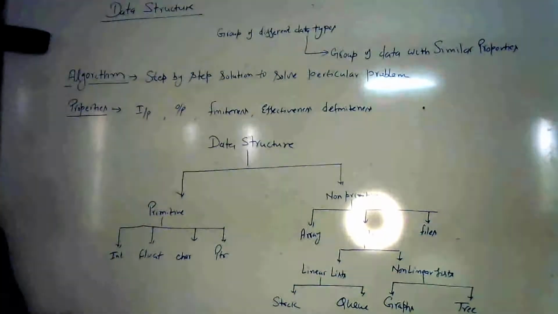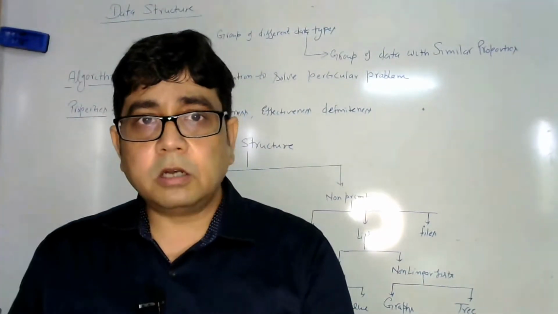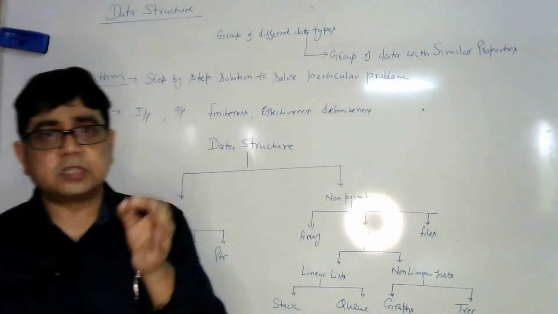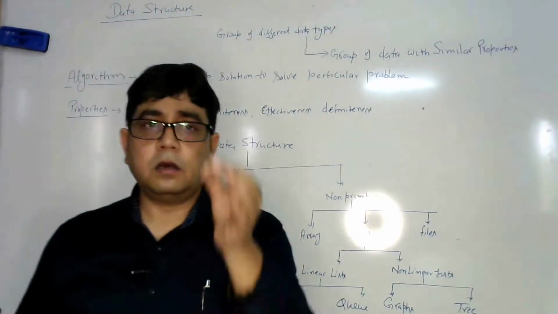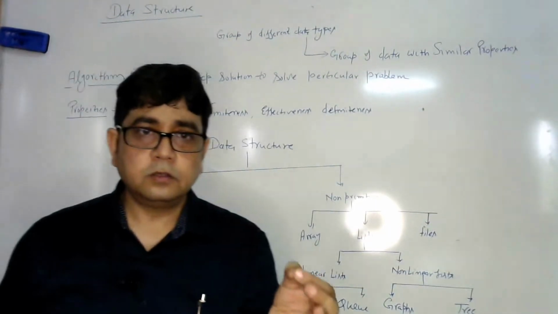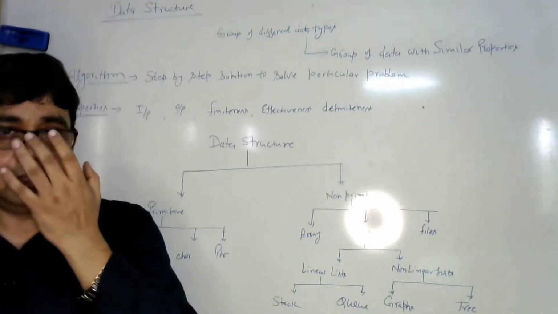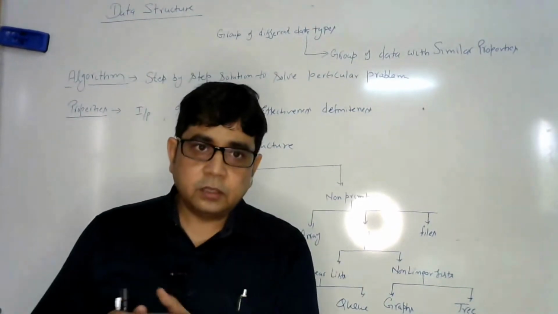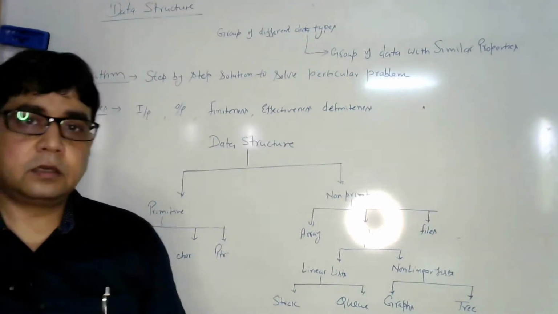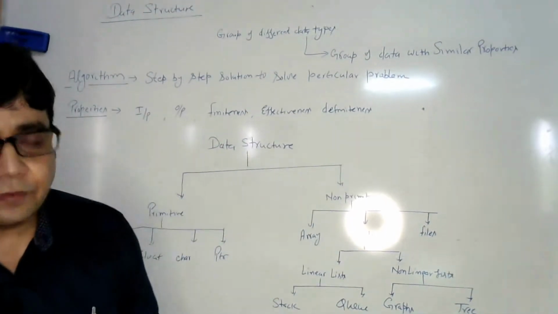So what is an algorithm? How will you define an algorithm? Whenever we are going to write a program, the first step is to write an algorithm for that. Then we draw the flow chart for that problem, and after that we write the pseudocode and then we convert that pseudocode into a programming language.